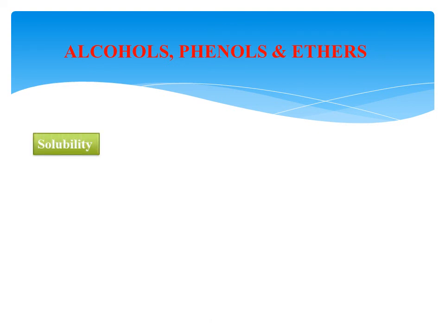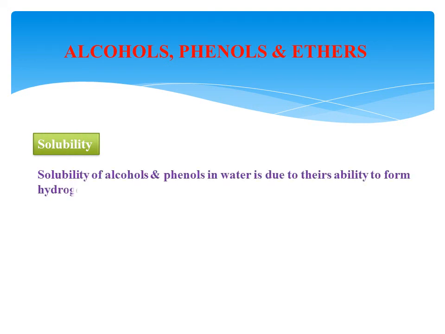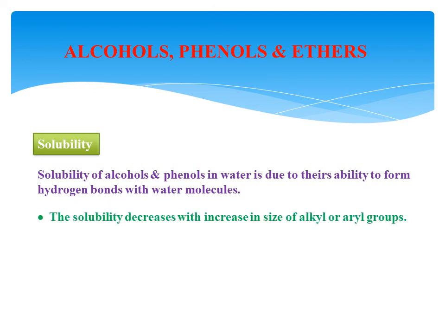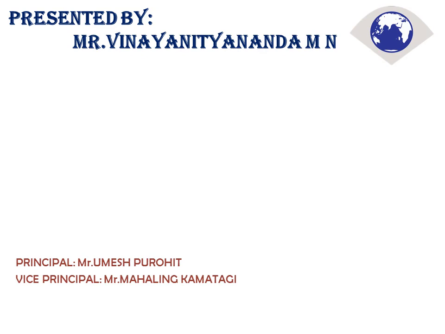Now the second property is solubility. Solubility means dissolving in the medium of water. The solubility of alcohols and phenols in water is due to their ability to form hydrogen bonds with water molecules. The solubility decreases with an increase in the size of the alkyl or aryl group, because alkyl or aryl groups are hydrophobic in nature. Thank you.